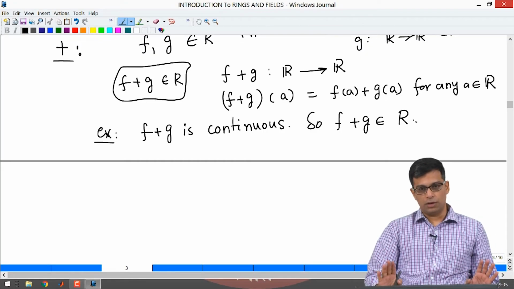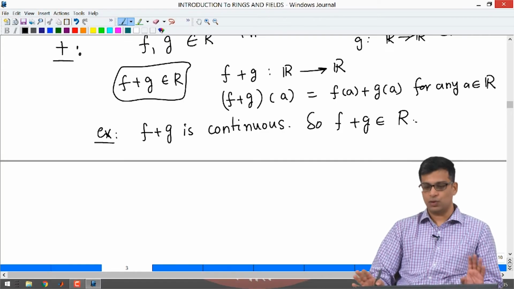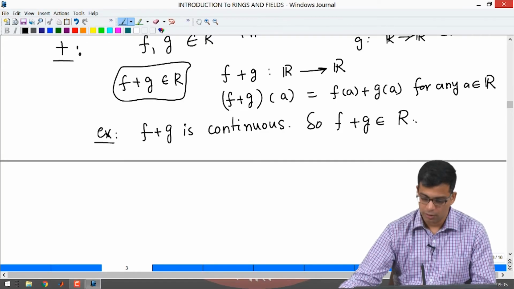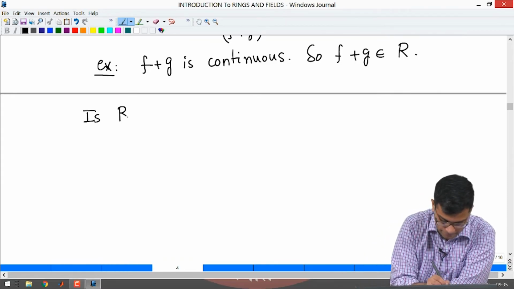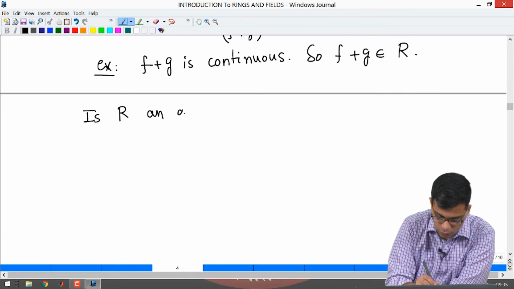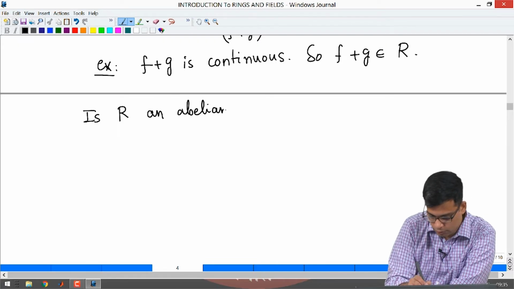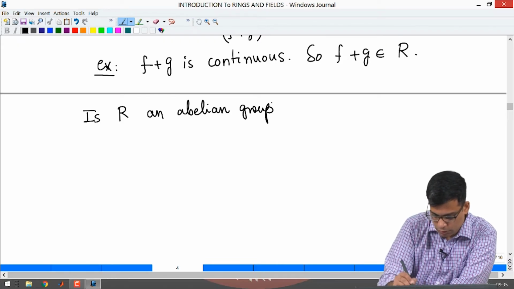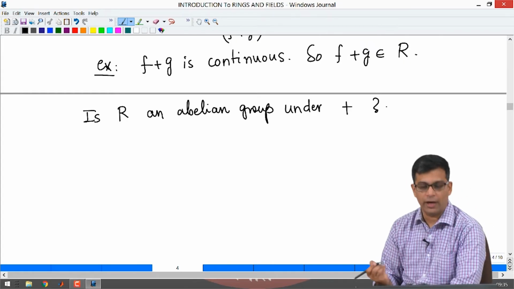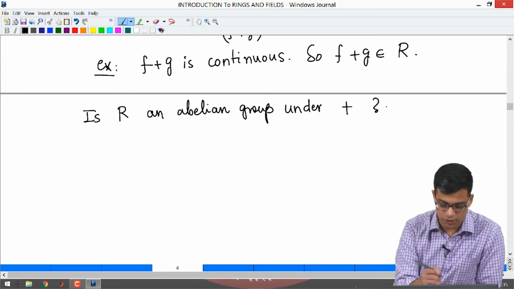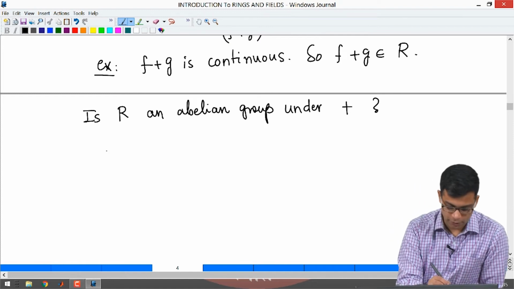Now we have addition. So we can ask, is R an abelian group under this particular addition that I defined? You can quickly check that it is so, because what is the 0 element?